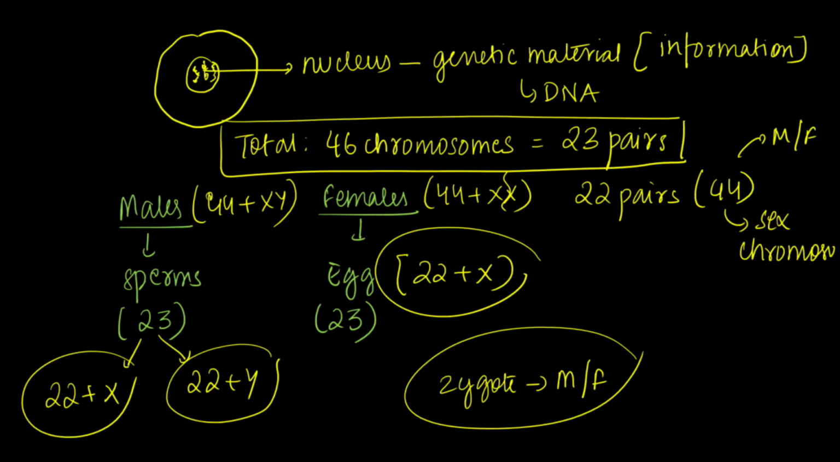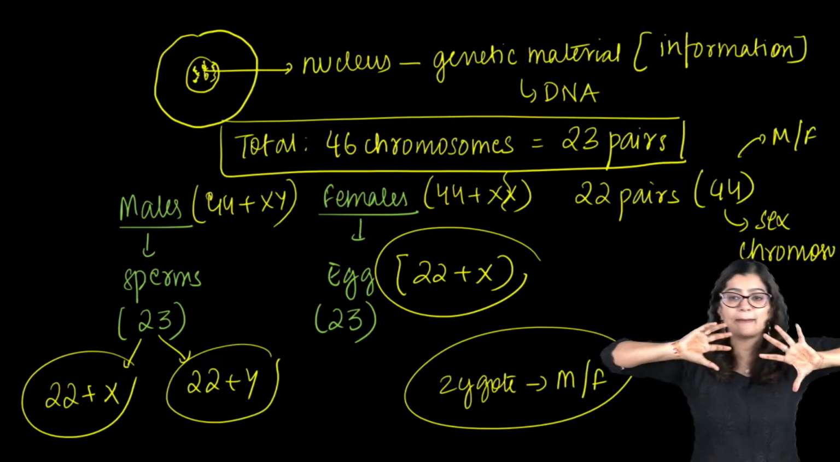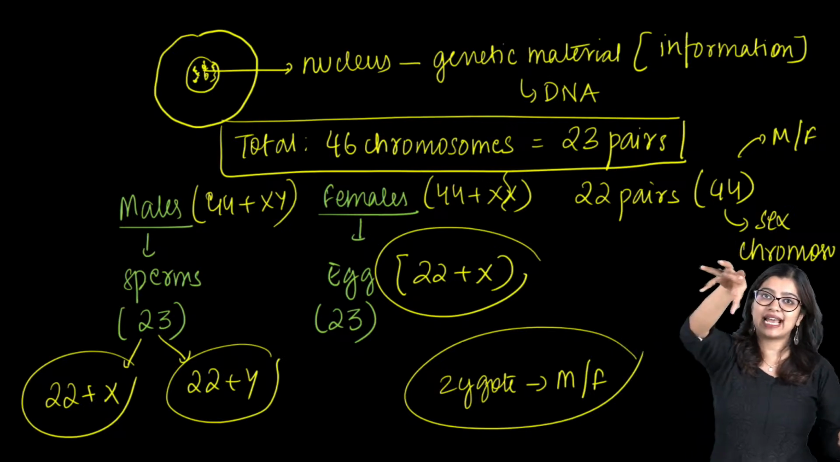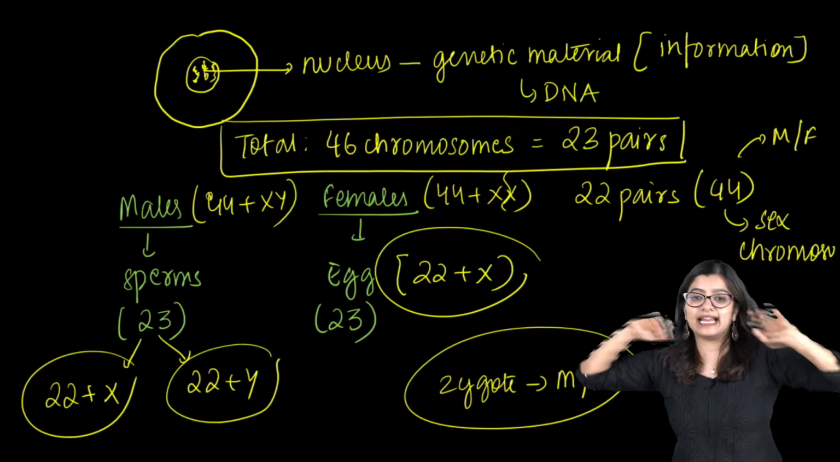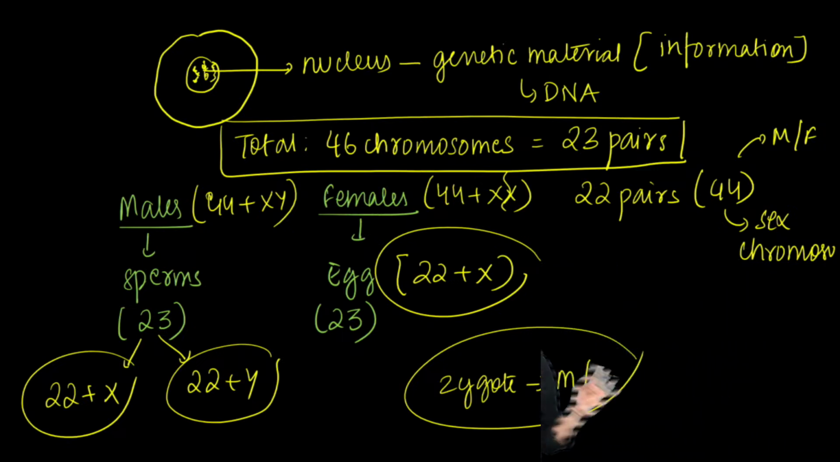Think of it as 46 in number. Just that the last two that are there are different. In males, it is X and Y, while in females, it is X and X, right? And then we see that this would happen. During fusion, based on the combination that is there, we will get the young one. Okay. Awesome, all of you. Very good.